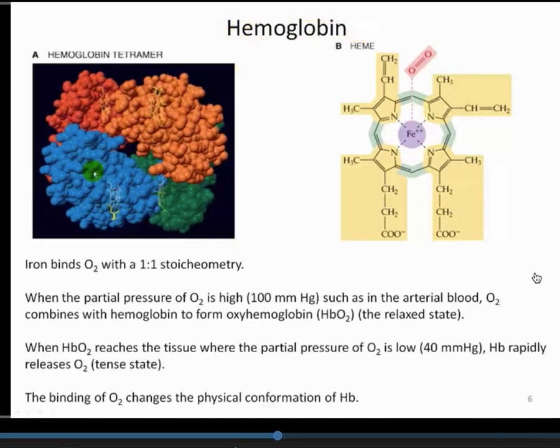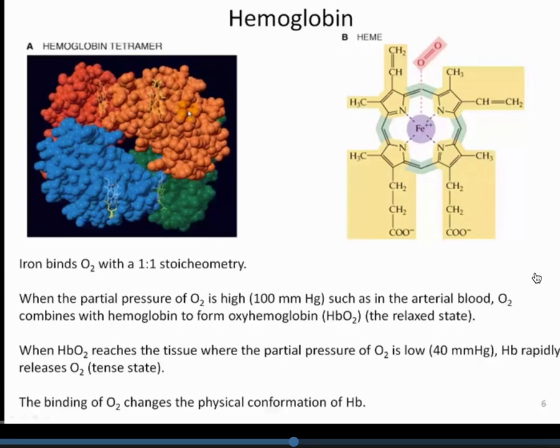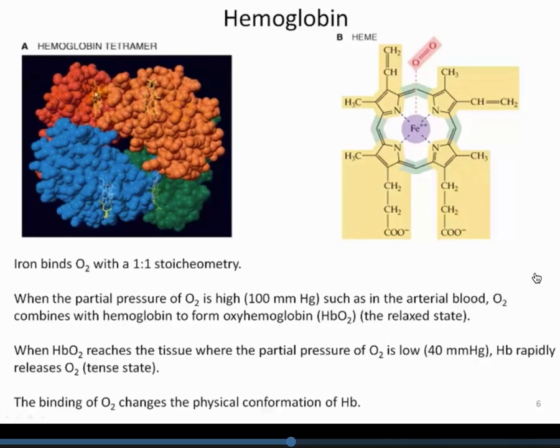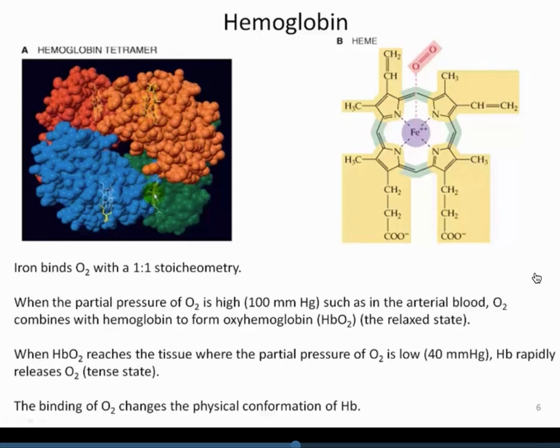What's interesting with hemoglobin is it's a polypeptide protein, and there are 4 different chains. There are 2 alpha chains and 2 beta chains, shown here as red and orange, green and blue. These 4 chains are bound together, and they form hemoglobin. What's also important is each one of these chains has a heme group in the center, shown here in yellow. There's a heme group, another one here, and that one. So each chain has a heme group, and the heme group is what binds molecular oxygen.